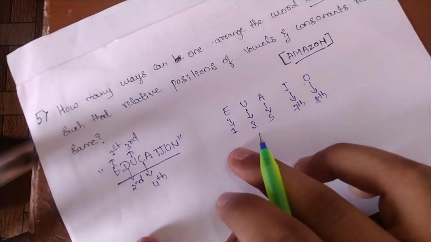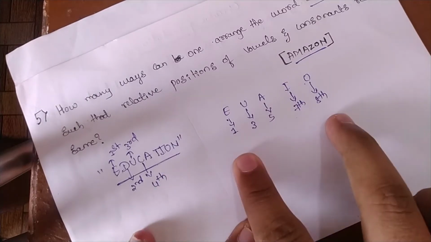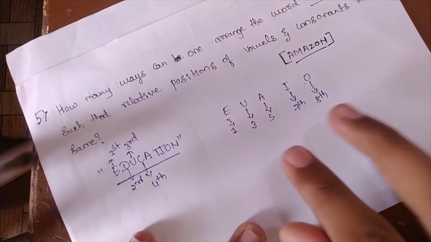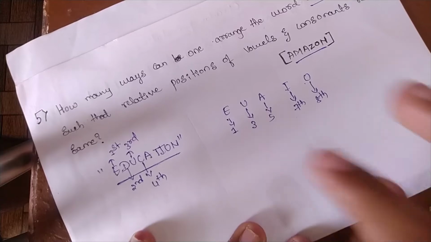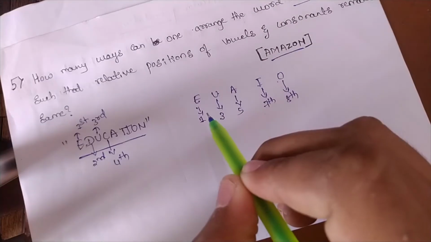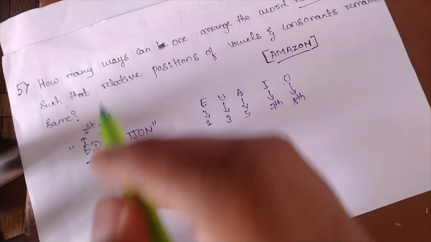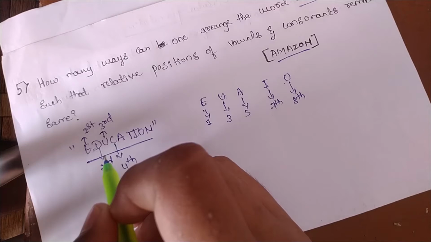So we need to get E, U, A, I, O in those positions only, but we can arrange these letters among themselves. U can come in third position, E can go in fifth. The vowels cannot take the positions of consonants.